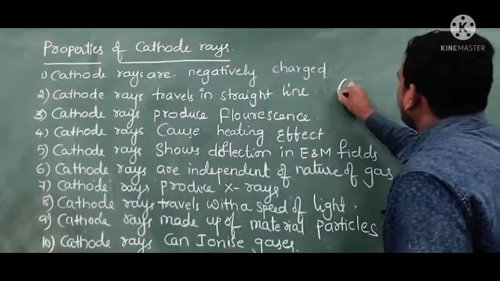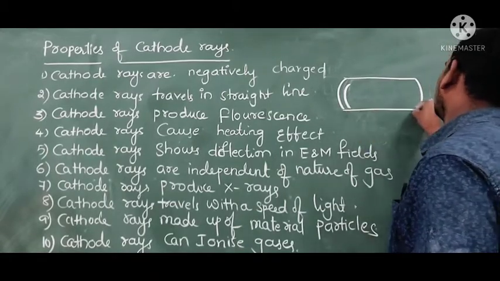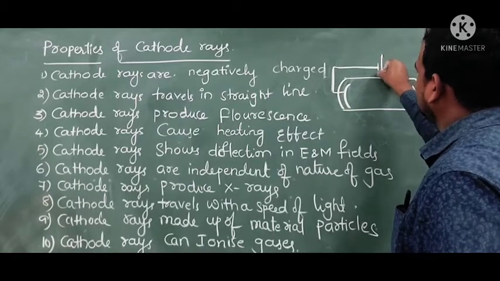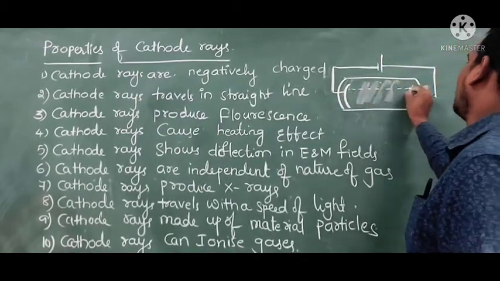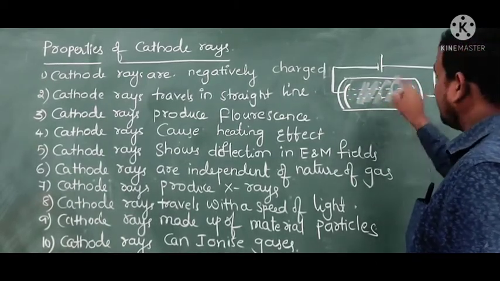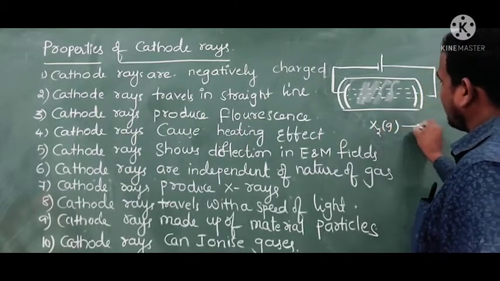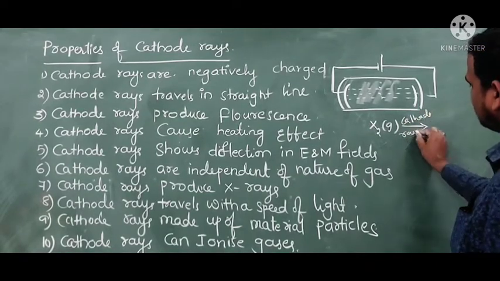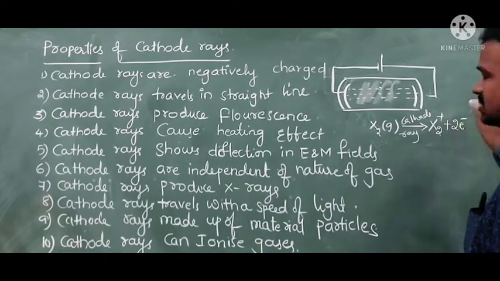If you take any gas inside the discharge tube, here you have taken the gas, and the cathode rays are going like this. When they hit the gas, this is the gas I am taking, it becomes H2 plus as two electrons are lost.